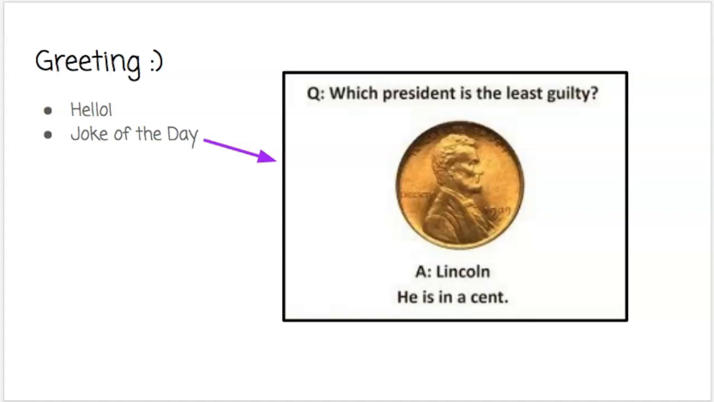We're going to start off our lesson today with a joke. Which president is the least guilty? Lincoln, because he is innocent. Ha ha ha ha. Get it? Because he's innocent on the penny, but he's also innocent, not guilty.